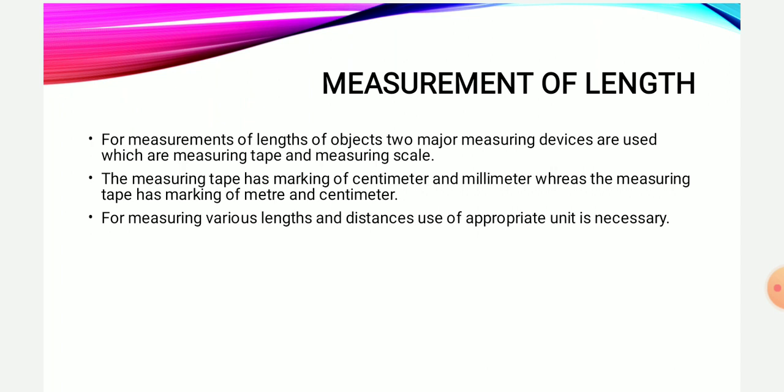But if I want to measure any circular object, for that we cannot use a measuring scale, because a measuring scale cannot bend. Whereas we can use a measuring tape, as a measuring tape can bend very easily, it is flexible. So to measure any circular or round objects, we can use a measuring tape.